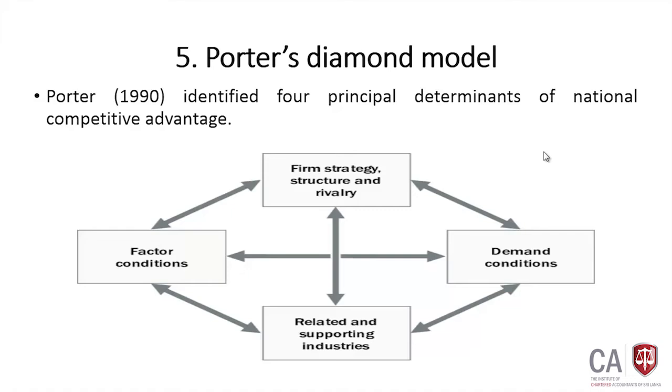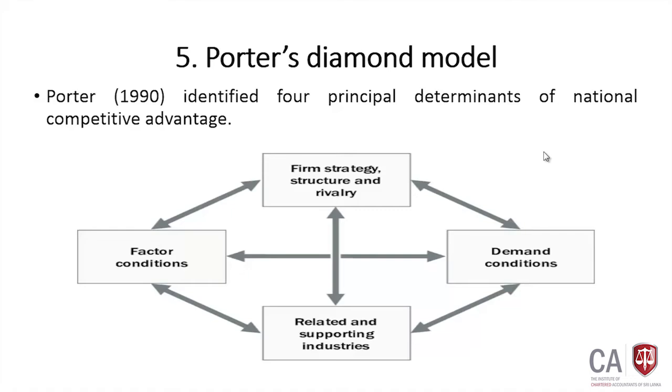Michael Porter identified 4 principal determinants of national competitive advantage. In this model, he tried to identify some factors that determine the competitive advantage of a particular nation.